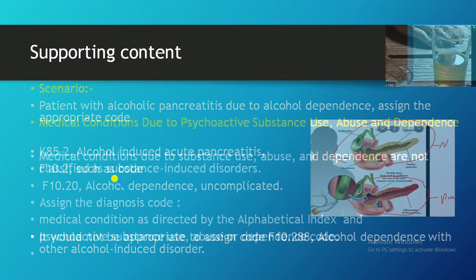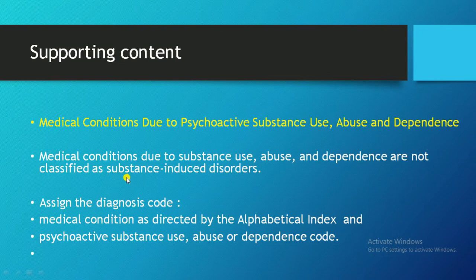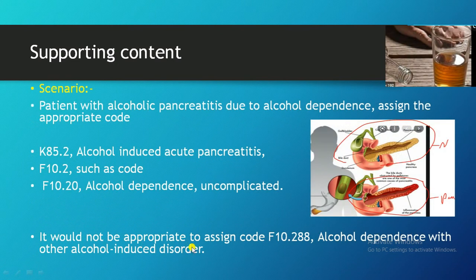And here there is one more point. As I told, we should not directly code from the classification of substance-induced disorders. If you go to ICD code F10.288, what is this code? Alcohol dependence with other alcohol-induced disorder. You should not code this.